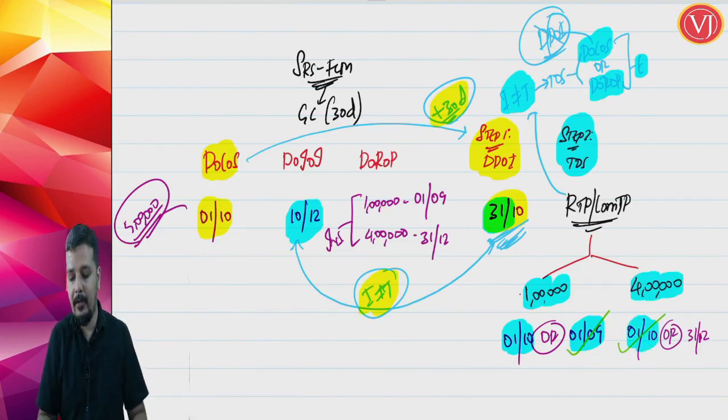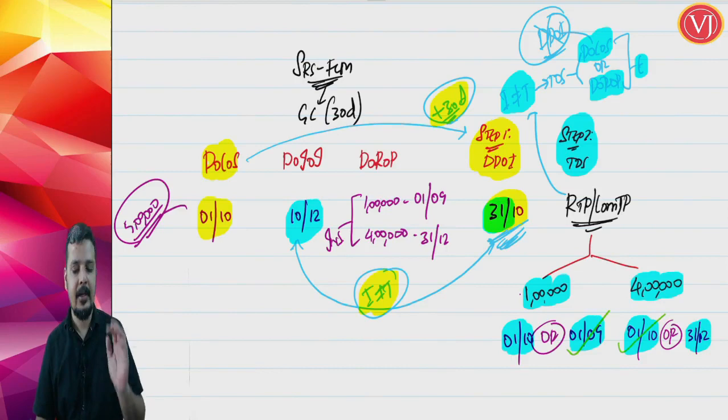For 4 lakhs, date of completion of service 1st of October or date of receipt of payment 31st of December, whichever is earlier, it is 1st of October, that is earlier. That is all about this example as well.